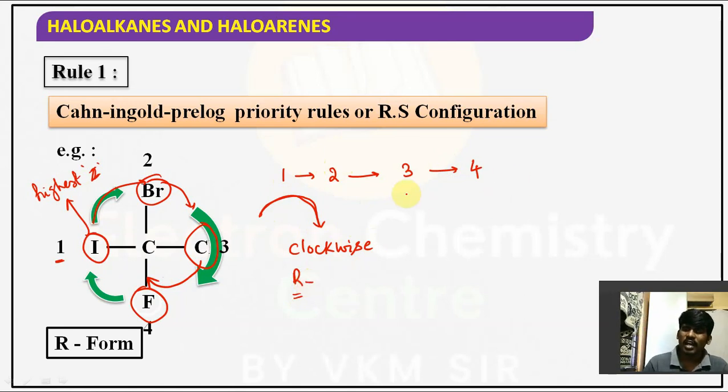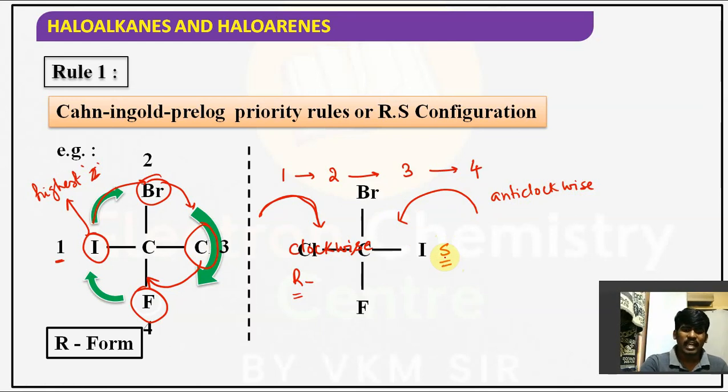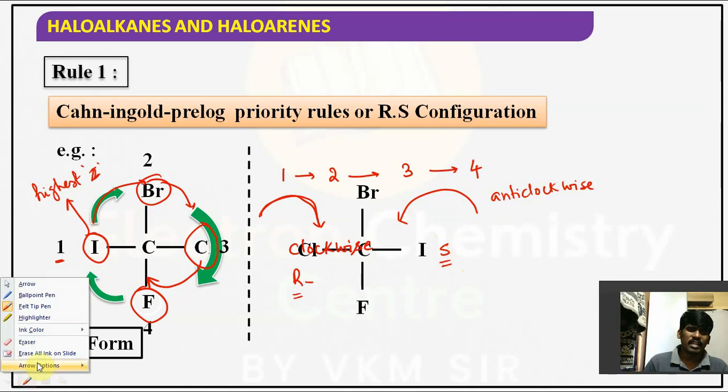Suppose, after assigning the priority, when you are moving from 1 to 2, 2 to 3, 3 to 4, and it is in the anti-clockwise direction, then that form is nothing but the S form. Guys, hope you understand the point, right? So S form, they have given it very clearly. So we are writing the mirror image, guys.